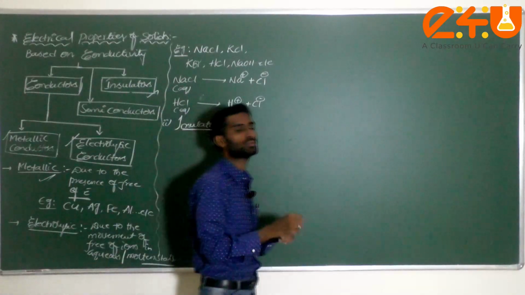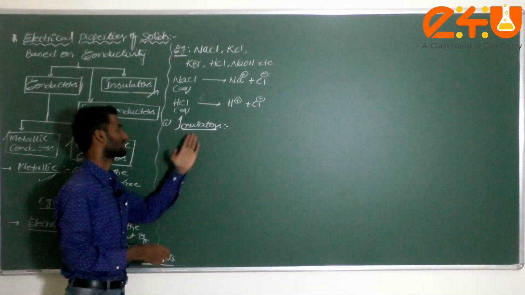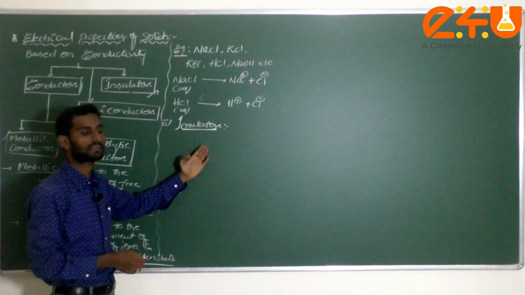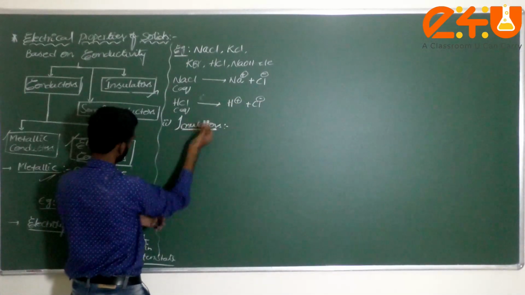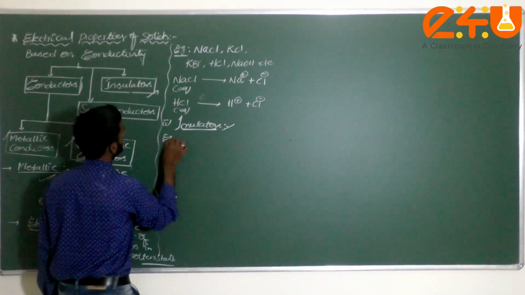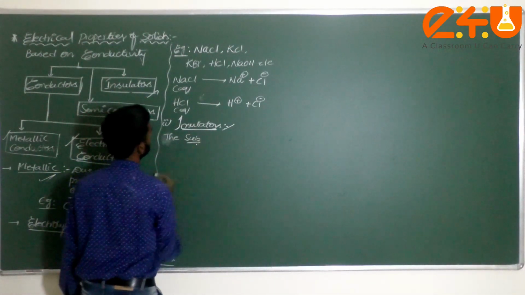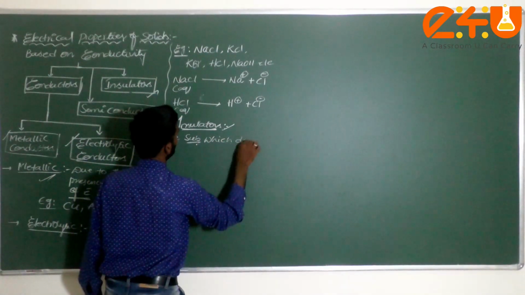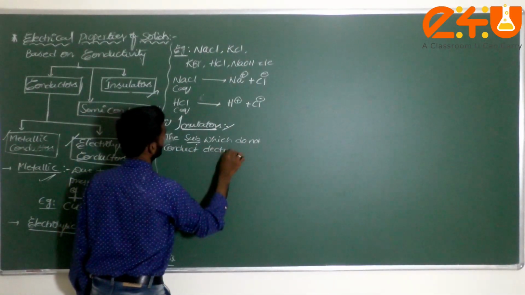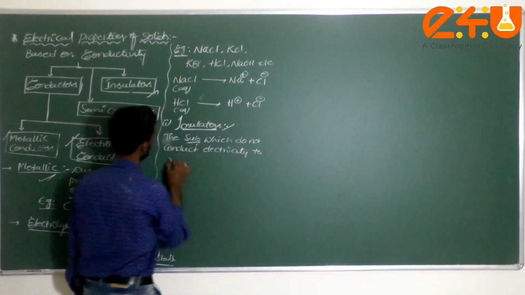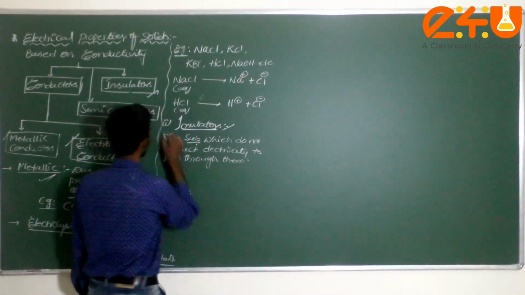Already we know the substances which do not pass electric current through them are called insulators. The definition: the substances which do not conduct electricity or electric current to pass through them are called insulators.